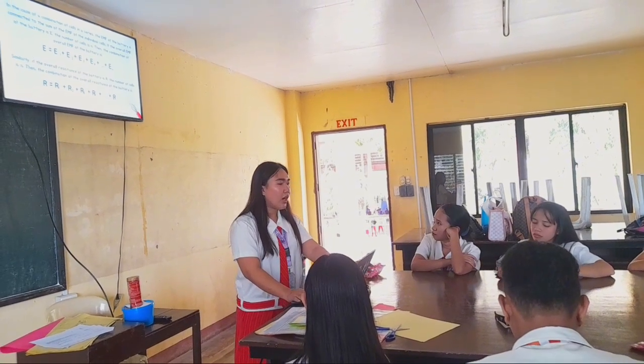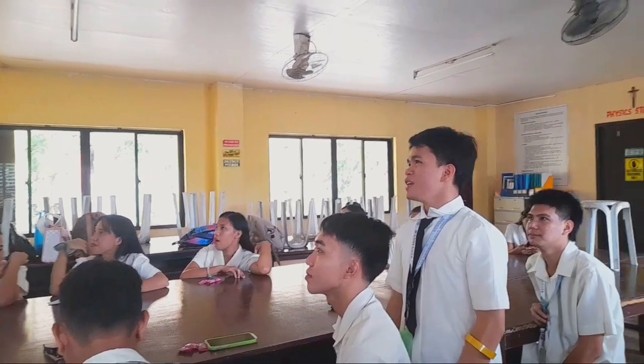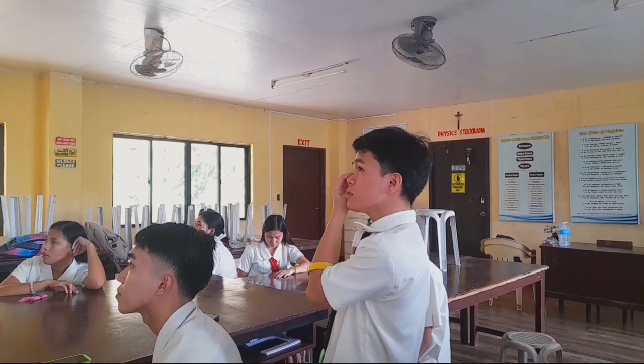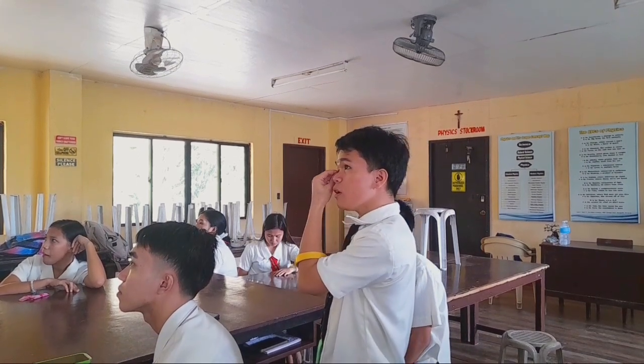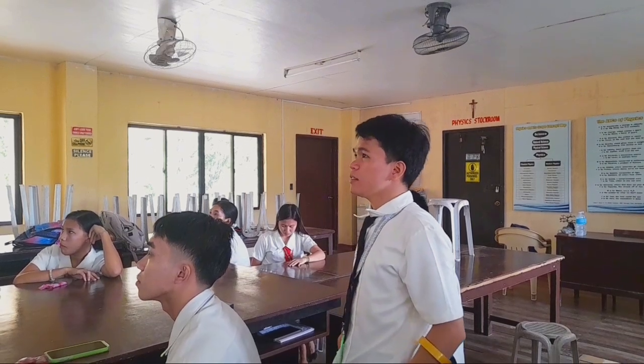Anyone from the group who would like to read? In case of combination of cells in series, the EMF of the battery is equal to the sum of the EMFs of the individual cells. If the overall EMF of the battery is E and the number of cells is n, then E = E1 + E2 + E3 + E4 + E5 and so on up to En.